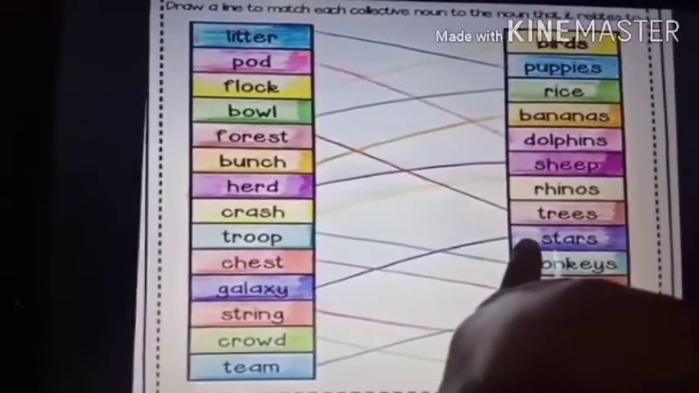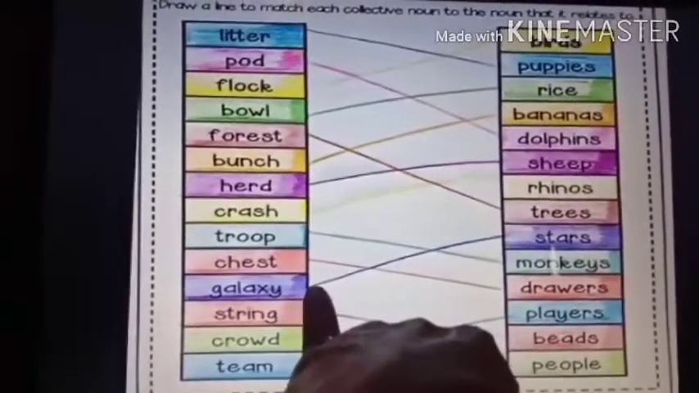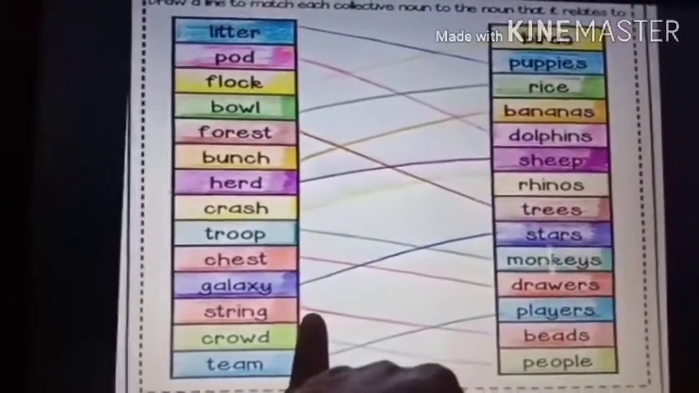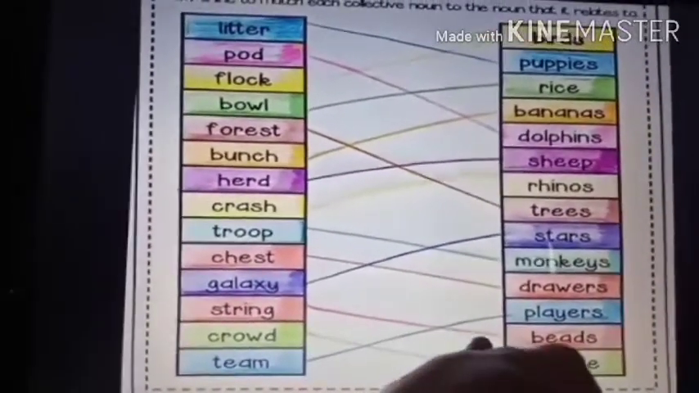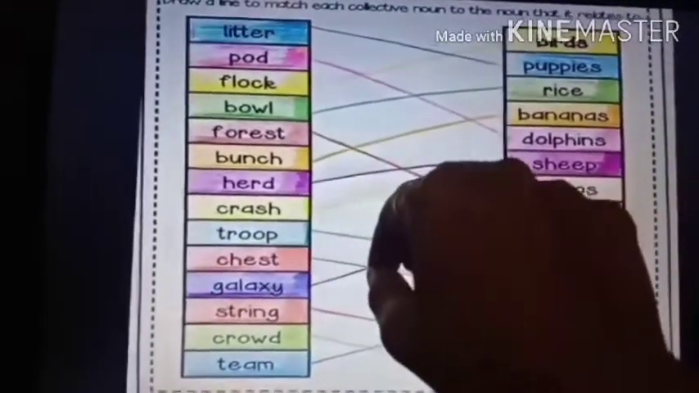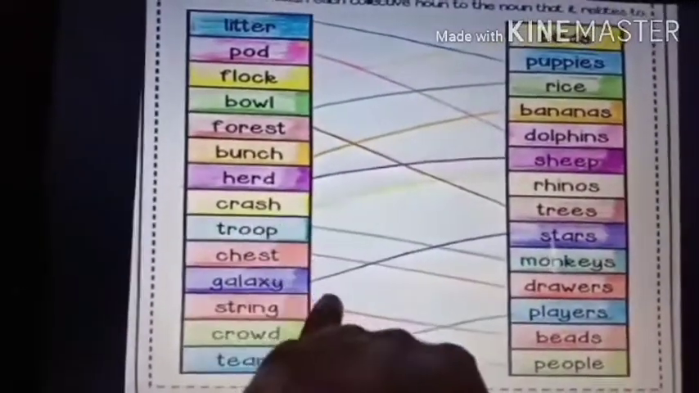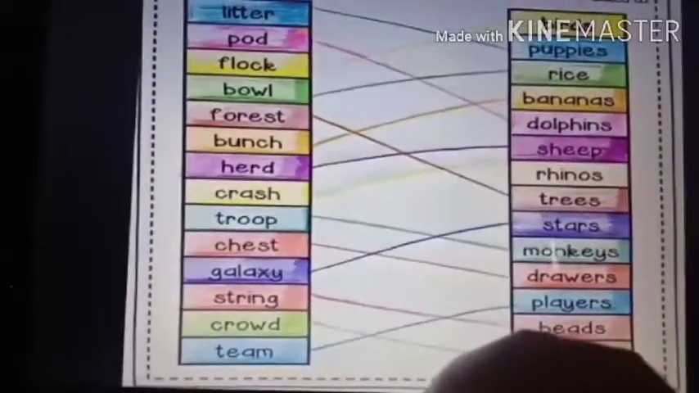A group of stars is called a galaxy. Understood? String. Now what is a string? A group of beads is called a string. When you put many beads together, in Hindi you say mala. Beads means moti.